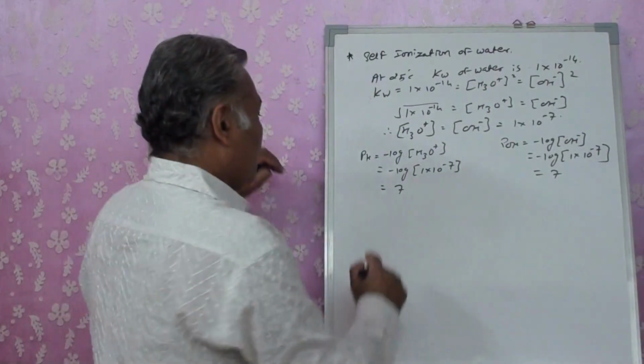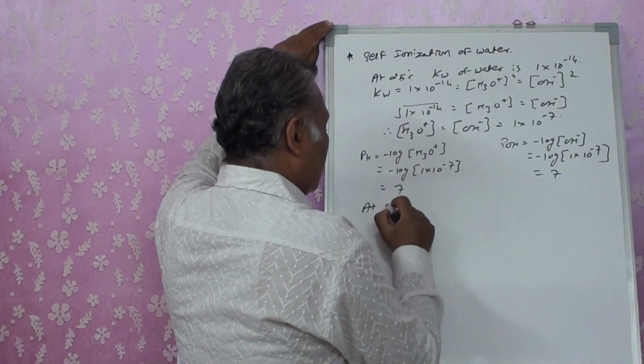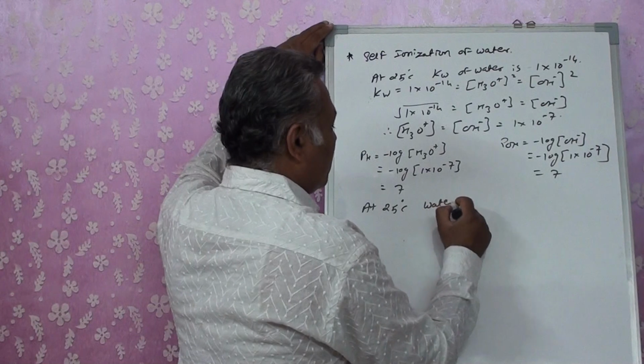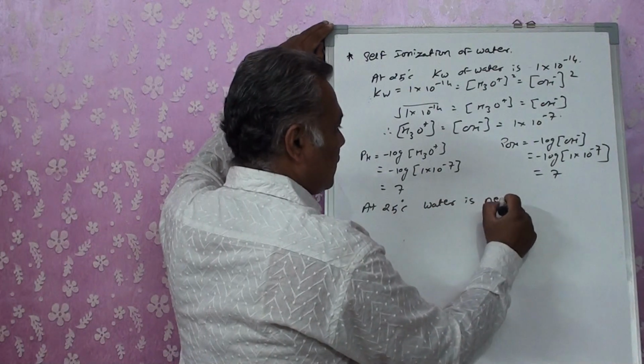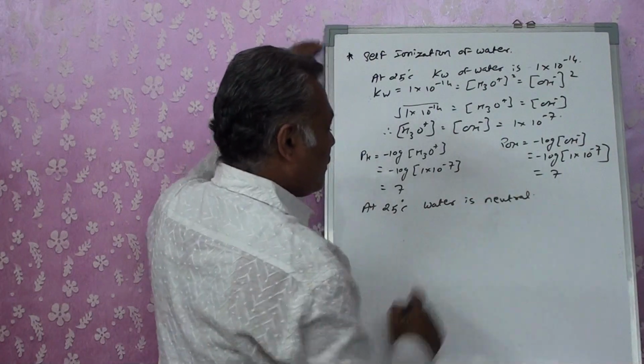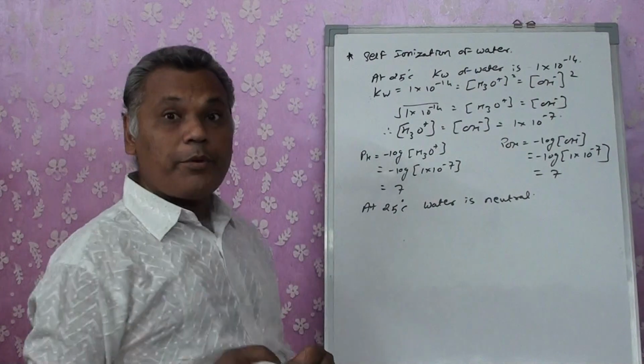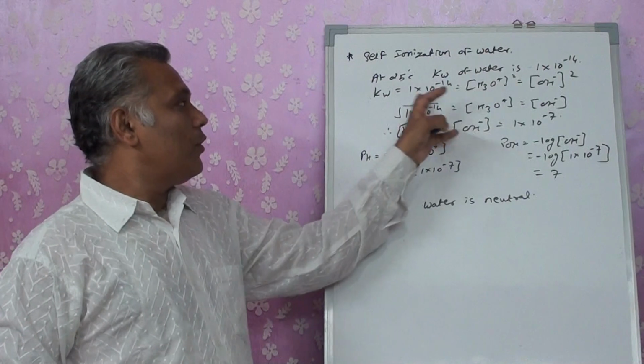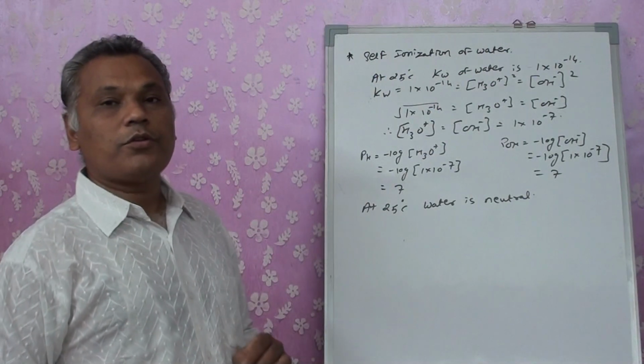So what does it show? That at 25 degrees Celsius, water is neutral. If the temperature changes, then the dissociation changes, so the value of the ionization constant of water also changes.